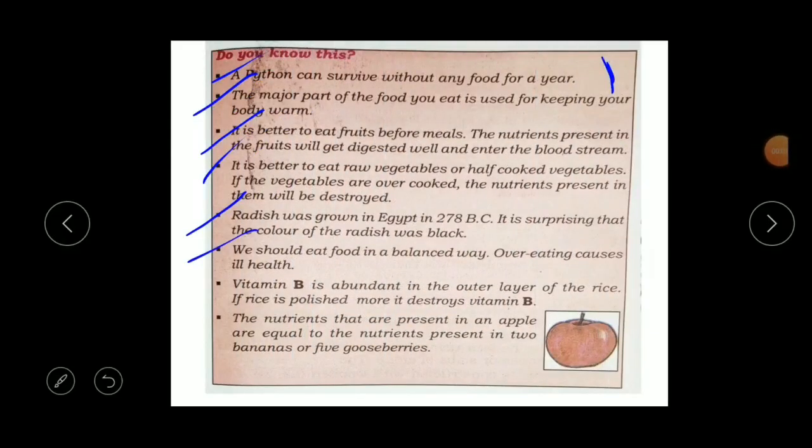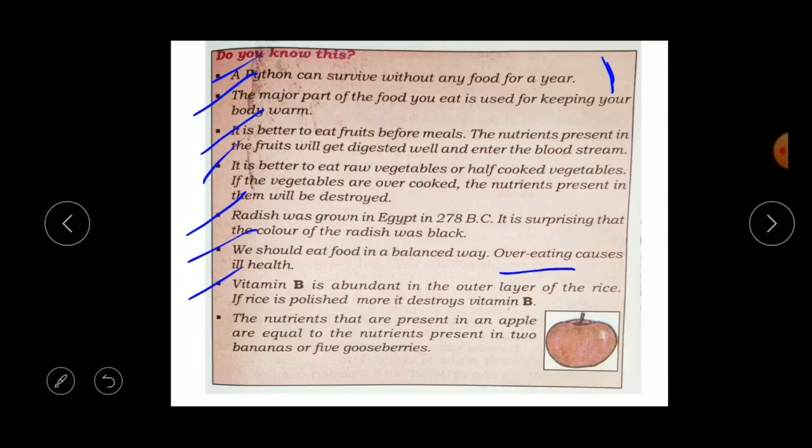The next point is we should eat food in a balanced way. You know what a balanced diet is, right? We should eat food in a balanced way, neither too much nor too less. Overeating, eating very excessively, can cause ill health. You may become ill. The next point is vitamin B is abundant in the outer layer of the rice. If rice is polished, more of it is destroyed. The outer layer of the rice contains vitamin B, so if the rice is polished more, the vitamin B layer around the rice will get destroyed.